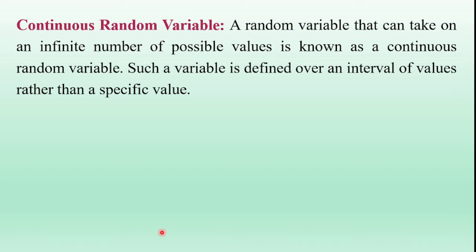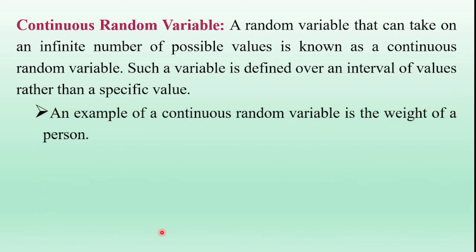In other words, if the range of a random variable X is an interval of real numbers, then X is a continuous random variable. One more definition: a continuous random variable is one that can assume any value in some interval of real numbers.